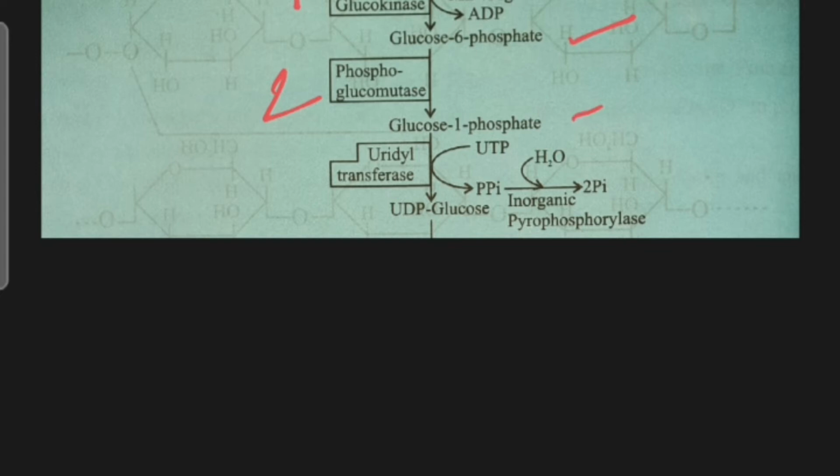The next step on this picture is step 3, where UDP glucose is produced. The UDP glucose, uridine diphosphate glucose, is formed from glucose 1 phosphate and UTP, with the uridyl transferase enzyme helping, releasing PPi, and then with the addition of water the 2 Pi, two phosphate ions, are produced. It is the third reaction.